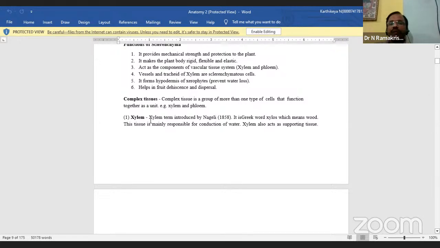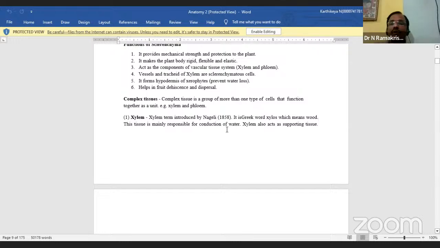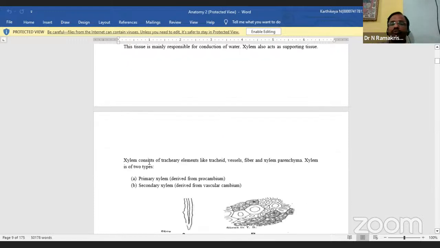The first one is xylem. The term xylem was introduced by Nageli. This is a Greek word, xylos, which means wood. The tissue is mainly responsible for water conduction. Xylem also acts as a supporting tissue.